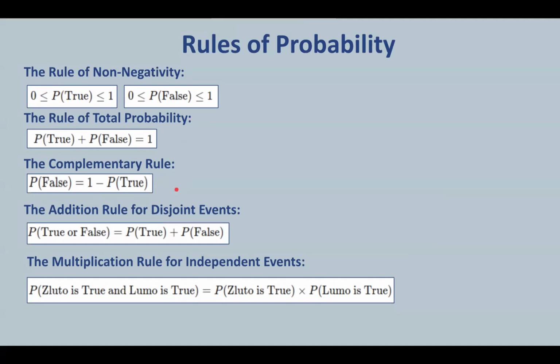The complementary rule says that if the probability that Zluto is a fruit is P of true, then the probability that Zluto is not a fruit is P of false, equal to 1 minus P of true. The addition rule for disjoint events says that Zluto cannot be both a fruit and not a fruit at the same time. Hence, we see this kind of equation. The multiplication rule says that suppose you have to answer two quiz questions like is Zluto a fruit and is Lumo a fruit? And if these questions are independent, meaning knowing the answer to one doesn't affect the other, then the probability that both are true is calculated like this.